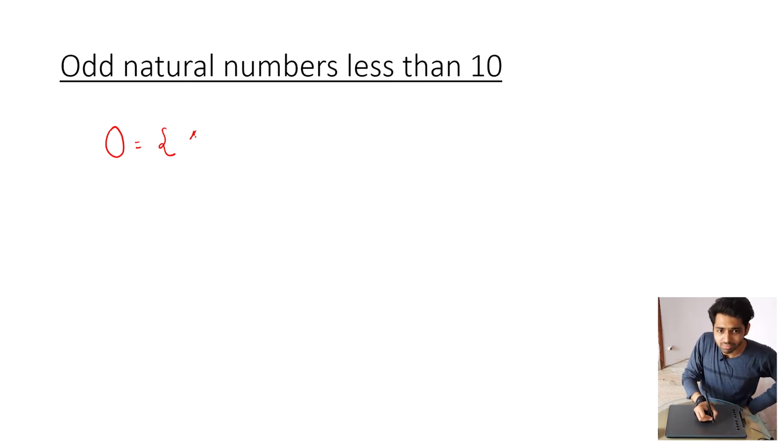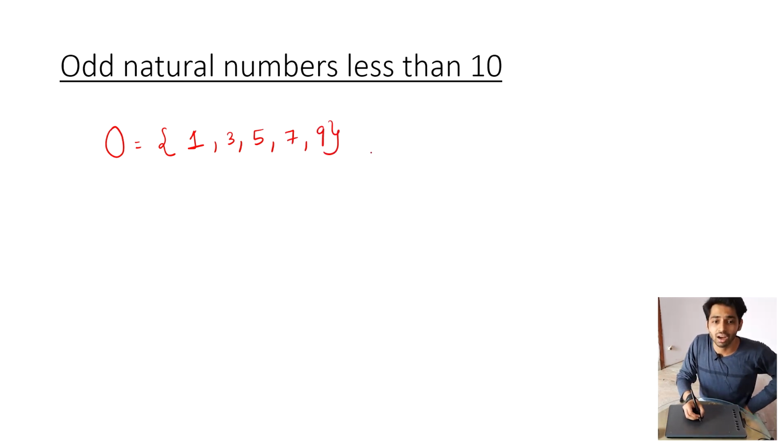Now 1 is an odd number and it is also less than 10. Similarly 3, 5, 7 and 9. There are 5 members or 5 elements or 5 objects in the collection or set O.